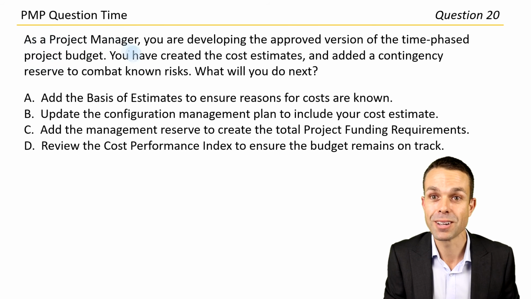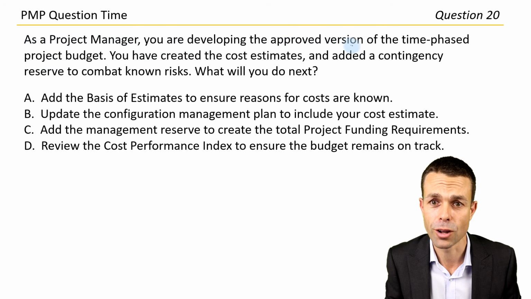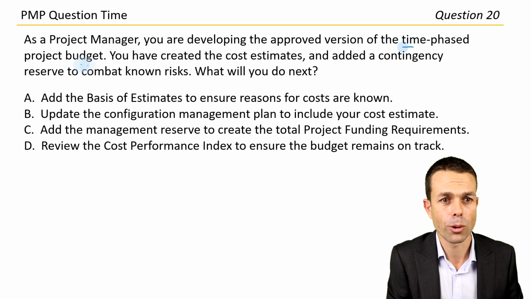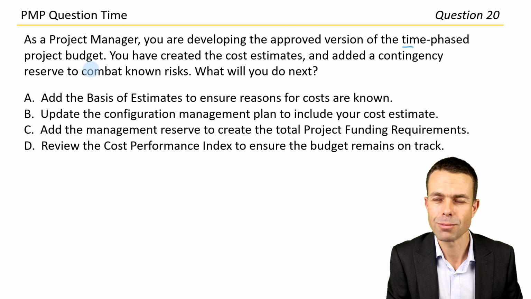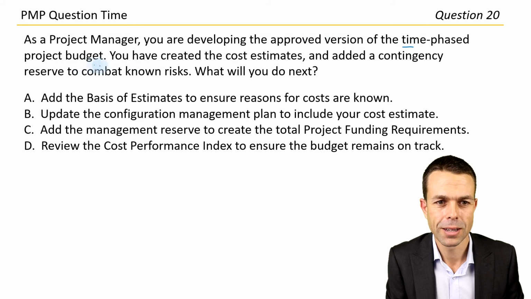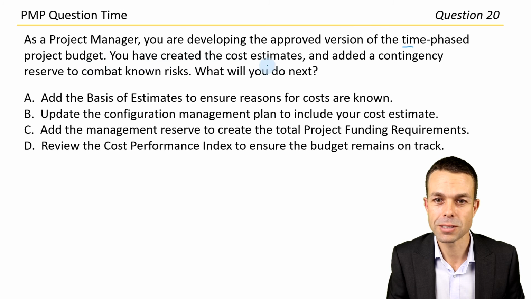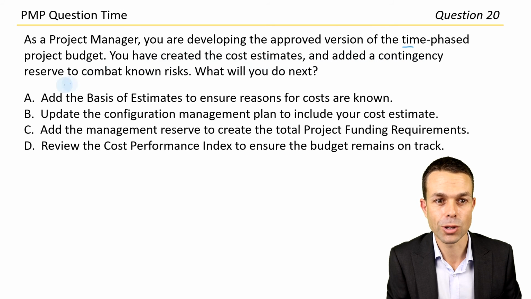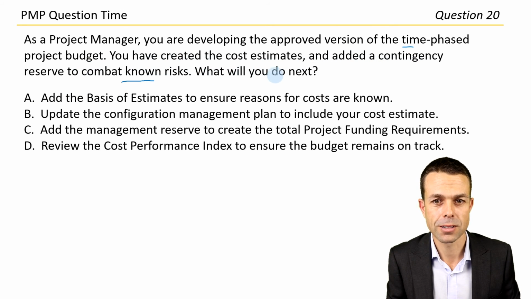As a project manager, you're developing the approved version of the time-based project budget. Okay, like a schedule Gantt chart or something similar? You have created the cost estimates and added a contingency reserve to combat known risks. What will you do next?